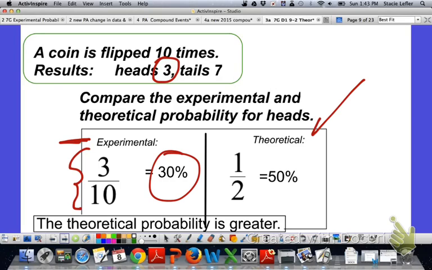Now, theoretical, on the other hand, is not what happened at all in the event. It's just saying, let's only look at that coin itself. There's 1 heads out of 2 sides to a coin. So it's 1/2 or 50%. And I would say the theoretical probability here is greater.